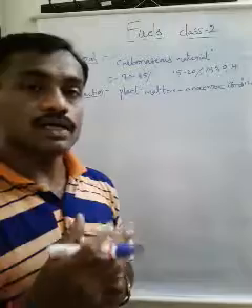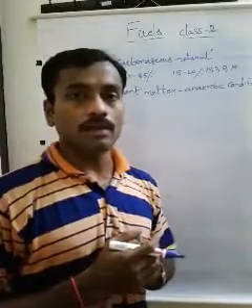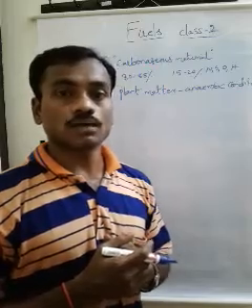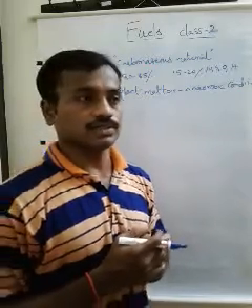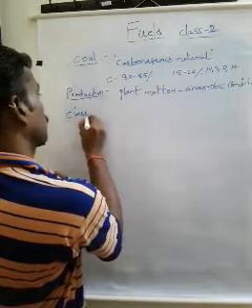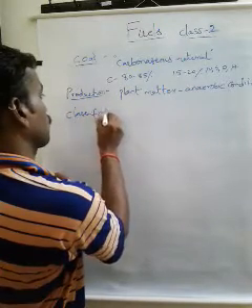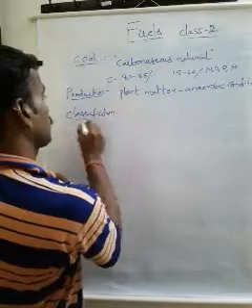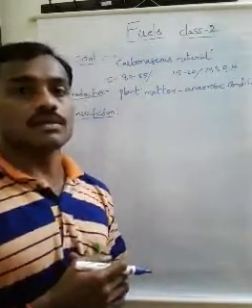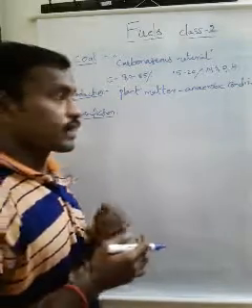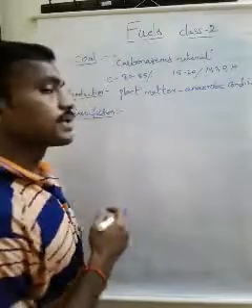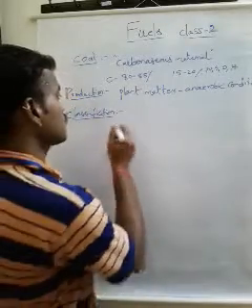Based on the percentage of carbon in coal, different varieties of coal are found in the earth crust. Classification of coal. The parent or starting material for coal is wood.